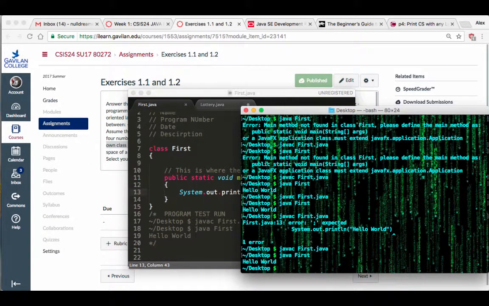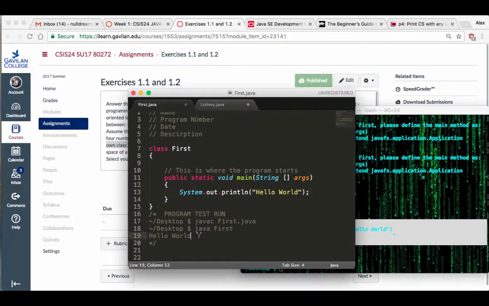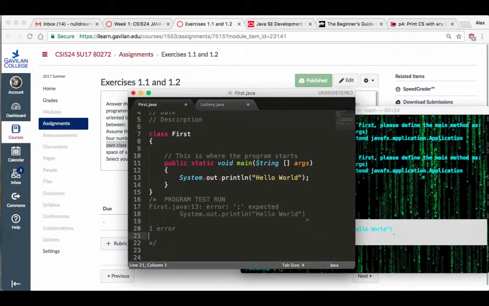If your program has errors, when you ask me for help, include the errors at the bottom of your code. Put this stuff in there instead of trying to explain to me like, well, it's giving me this error, something about a semicolon, and I don't know what it means. Give me your code, put the error message at the bottom, and I'll tell you, oh, it's line 13. Look at line 13 and put a semicolon at the end of it. So it makes my life easier when you do this. And if you don't, I'm just going to ask you to do it anyway, so make sure you do it right the first time.